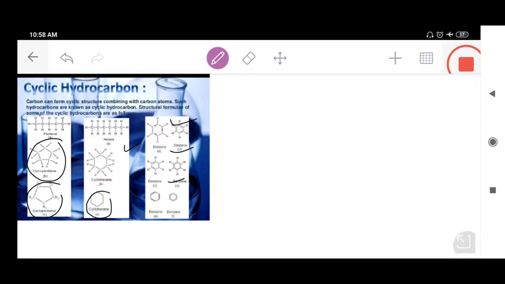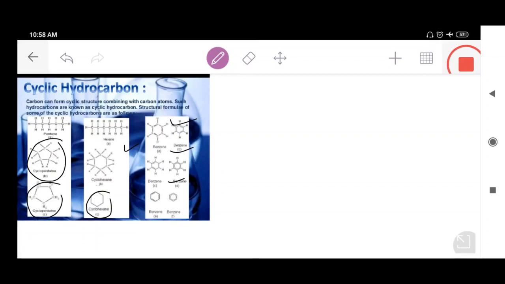The cyclic hydrocarbons may also be saturated or unsaturated. Before discussing these, you must remember what these cyclic hydrocarbons are.